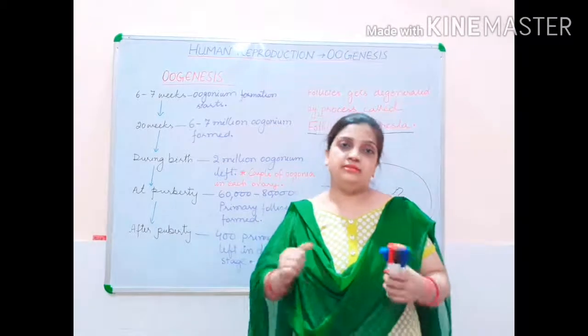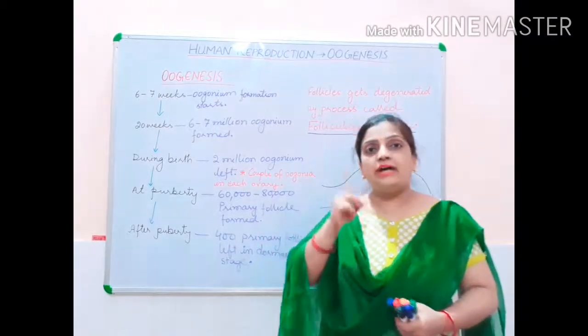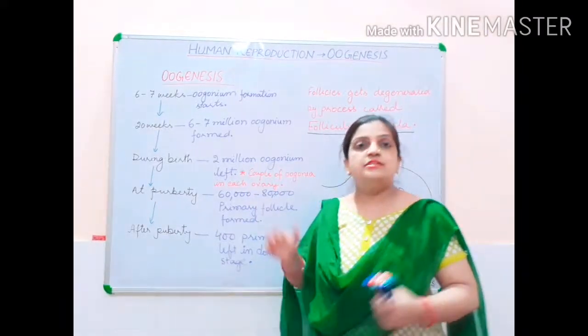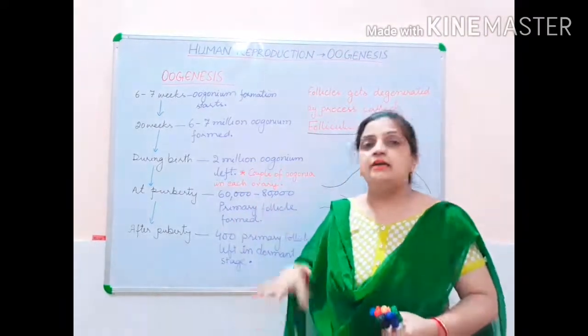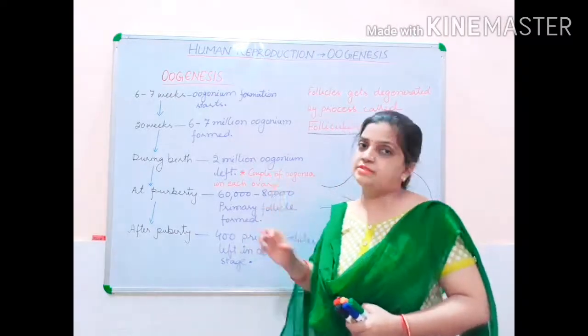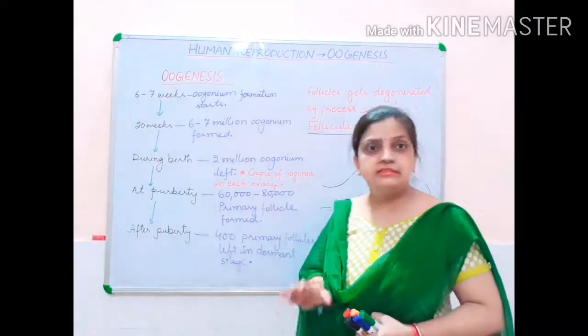In one ovary, 2 millions of oogonium are formed, and including both the ovaries, about approximately 4 millions of oogonia are being formed. Hope children, this is clear to you all.